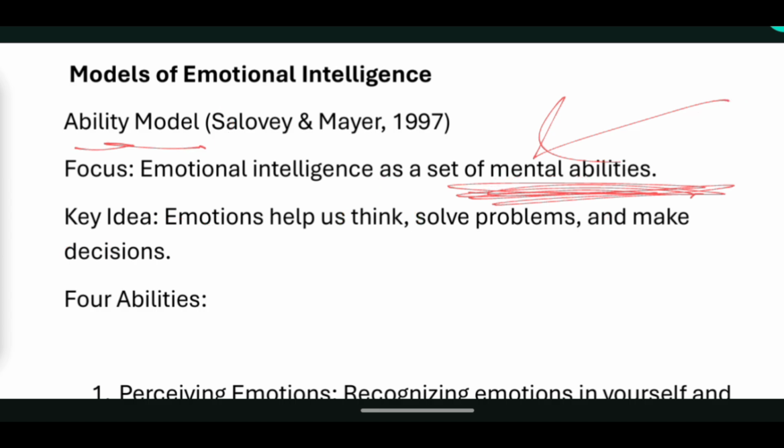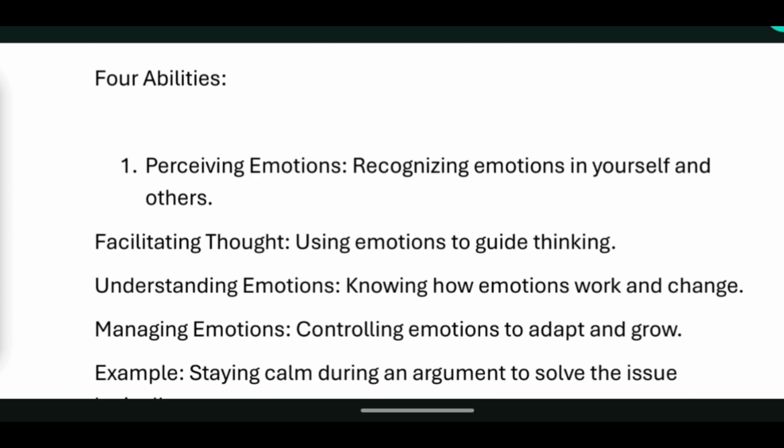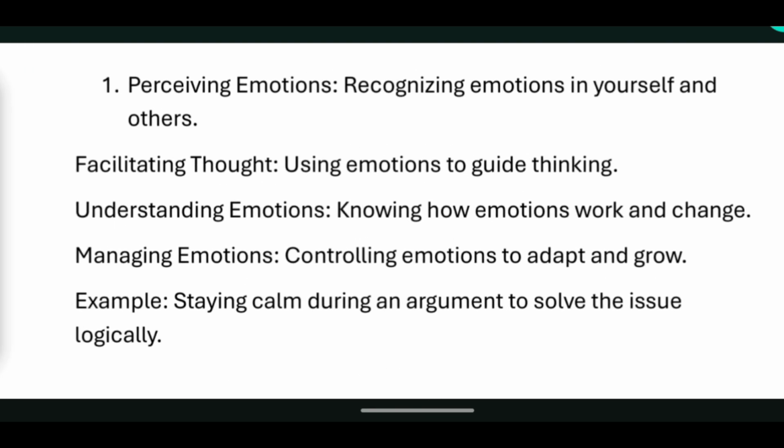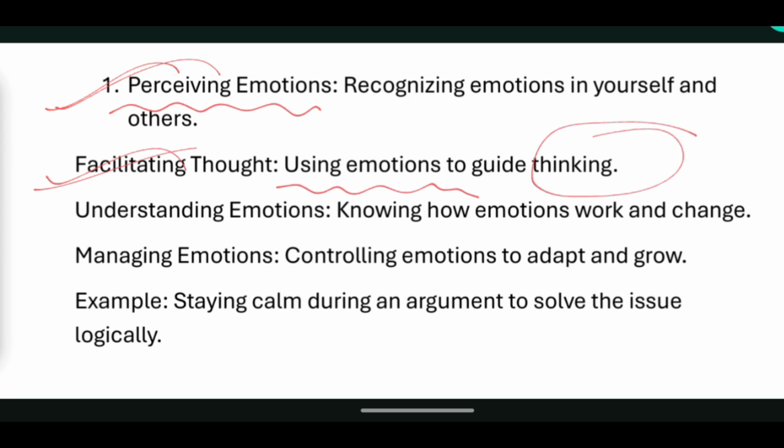और एक्चुअली इसमें 4 मॉडल्स हैं, और वो 4 मॉडल्स क्या हैं आपको जानना पड़ेगा. तो पहला जो मॉडल है, that is perceiving emotion. It will help you to perceive emotion. इसका मतलब आप अपने इमोशंस को समझोगे और दूसरों के भी इमोशंस को समझोगे. तो this is the first thing which the ability model is giving you. Second is facilitating thought. When you will have emotion, it will help you to guide in thinking. Third thing is understanding emotion, knowing how emotion works and changes. Managing emotion, it means controlling emotion and adapt and grow.